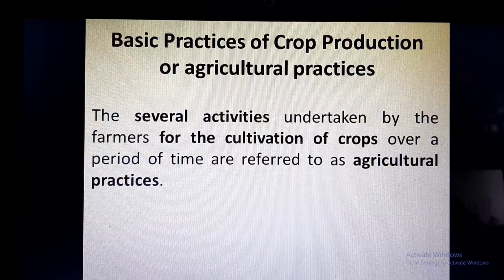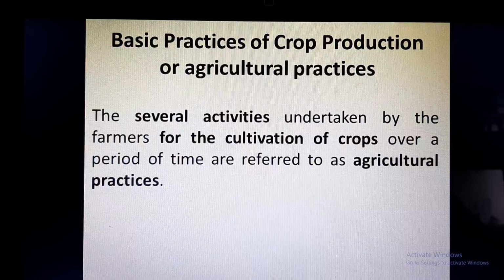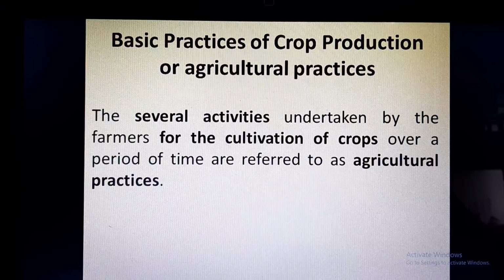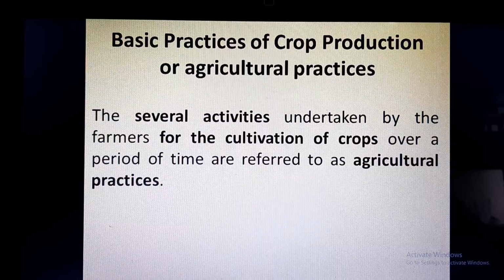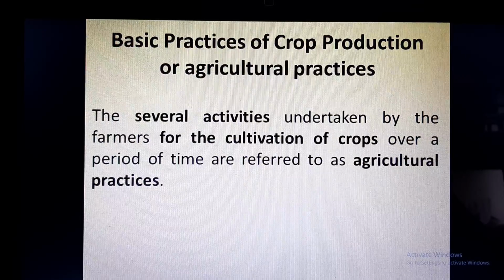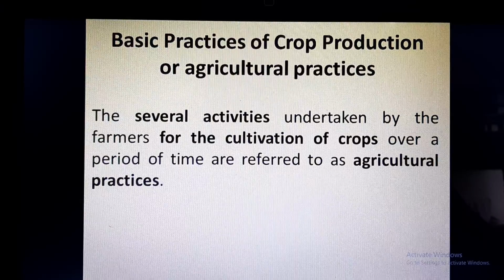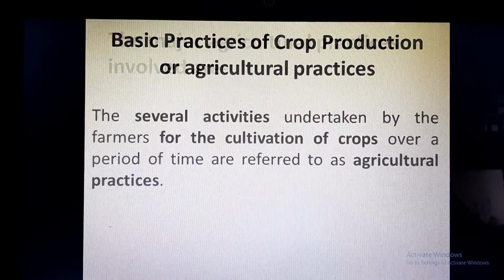For the cultivation of crops, several activities are required to be undertaken by the farmers over a period of time, and these are referred to as agriculture practices. So agriculture practices are the activities which are undertaken by the farmers so that a crop can be cultivated.